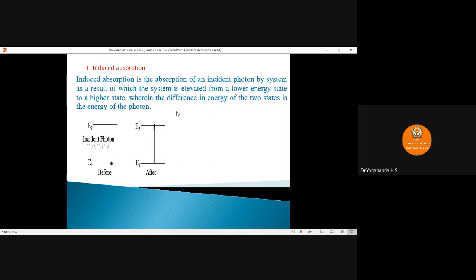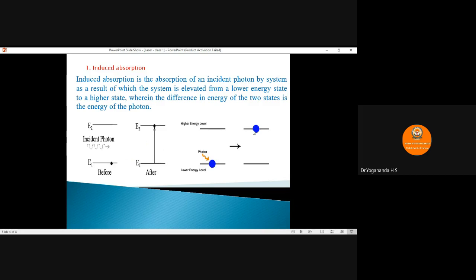So you can observe, before absorbing, the atom is in the ground state. After absorbing the incident photon, the atom is excited to a higher energy state. You can see in the second diagram also, before absorption, the atom has very little energy, in the ground state. After absorbing that incident photon, it is elevated or excited to a higher energy state.